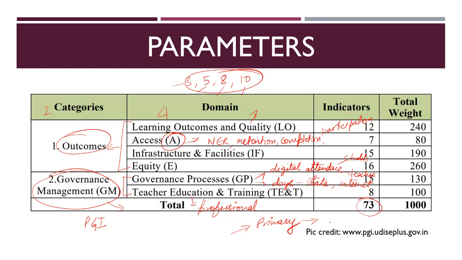Now again, it would be good if you could make a list of how many indicators are there, how many domains are there, and if it is possible, please make a list of the domains according to their weight. For example, here you can see that equity has the most weightage. Then comes learning outcomes. So these things can be asked in your examination. UPSC can ask you to arrange these domains in ascending or descending order of their weights.